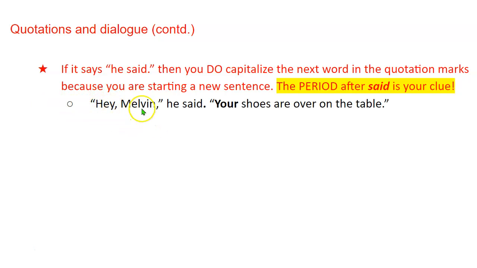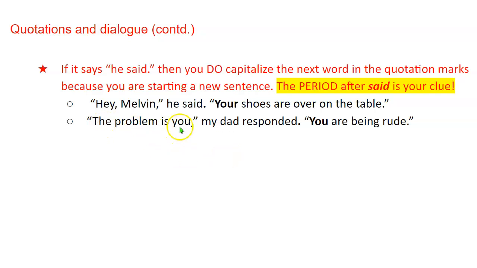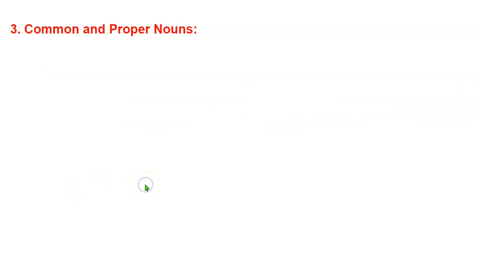So let's see how it changes. "Hey, Melvin," he said, period. Period means new sentence is about to start. We know we start new sentences with a capital letter. "Your shoes are over on the table." Now we capitalize your. Same sentence as before, but a different capitalization rule. "The problem is," my dad responded, period. "You are being rude." New sentence, period equals new sentence. So we're going to capitalize automatically that next piece of the quote.